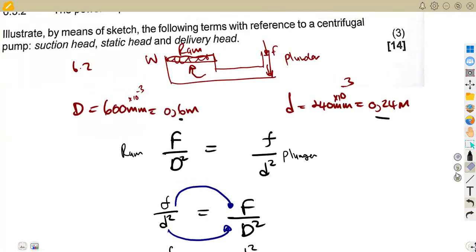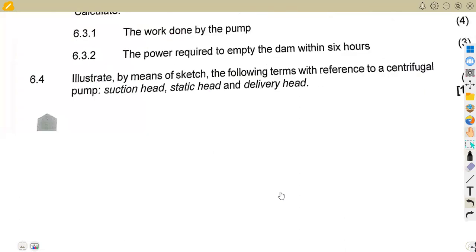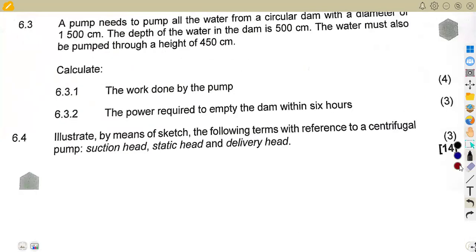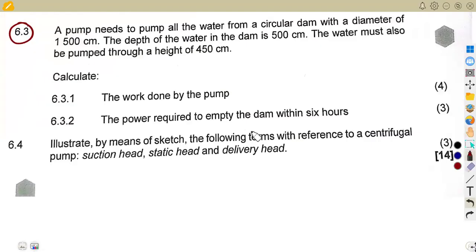Let's consider the other question, okay? On question 6.3, we are given that a pump needs to pump all the water from a circular dam. This question is very, very important. It's unfortunate that I don't think we covered this type of question before in our preparations, but it was important.